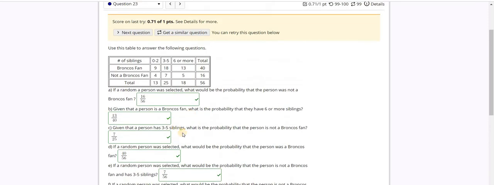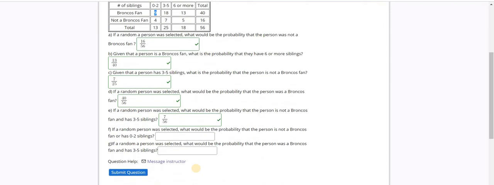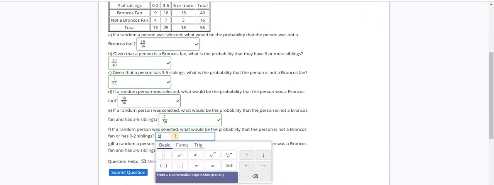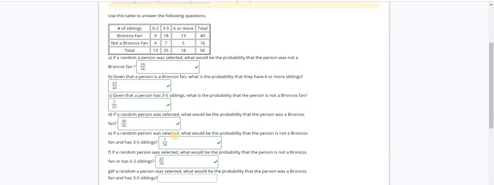Not Broncos fan, sorry. It's not Broncos fan. I was reading it as Broncos fan. How many people are not Broncos fans? I have 16 people who are not Broncos fans. And then how many have 0 to 2 siblings that are actually Broncos fans, because I don't want to count the 4 twice. So that is only 9 people. So 9 people plus 16 is 25 out of the 56.